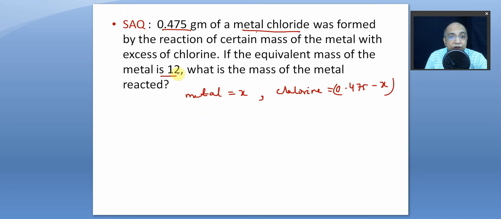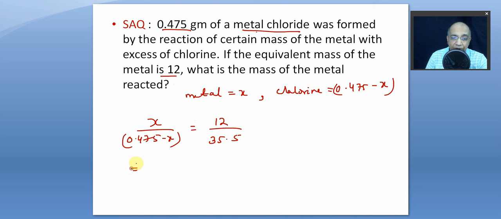Then let us use equivalent mass is given, and we know chlorine is 35.5. So mass of the metal by mass of chlorine is equivalent mass of the metal by equivalent mass of chlorine. So from here you can find the mass of the metal.